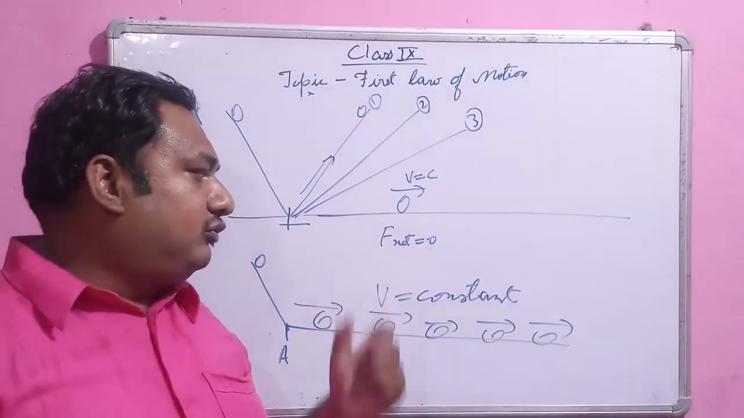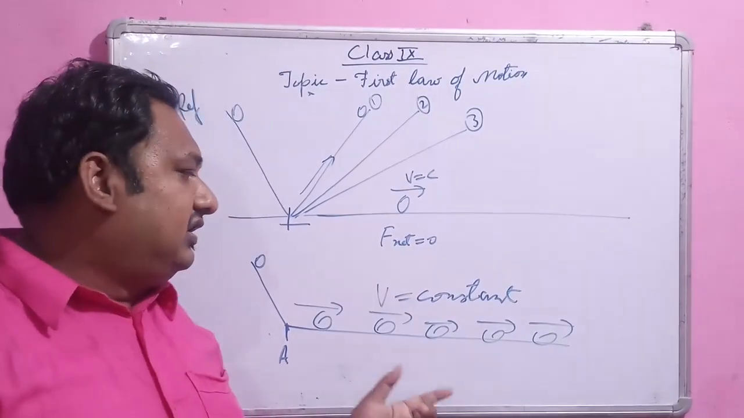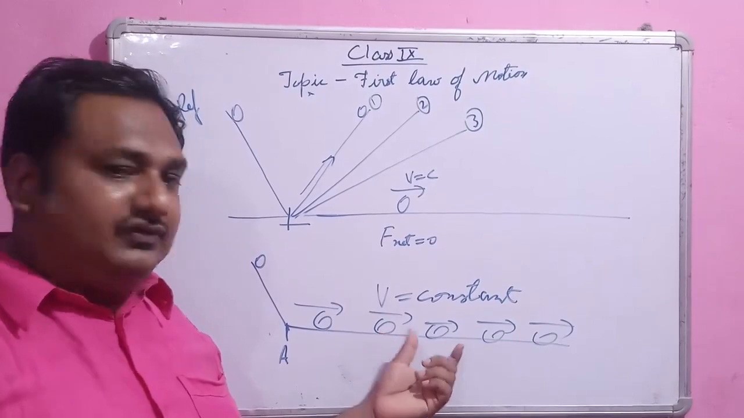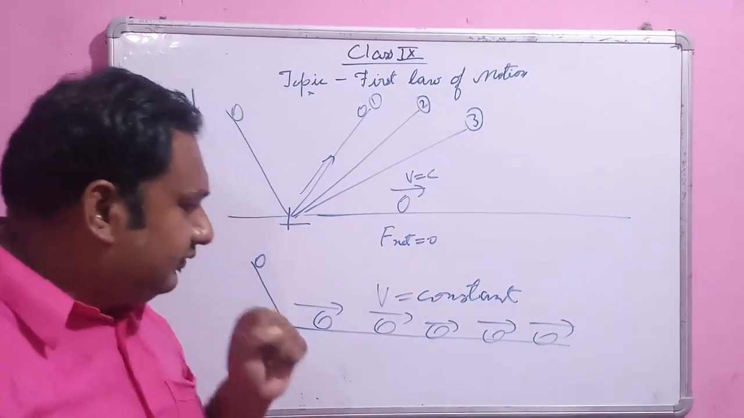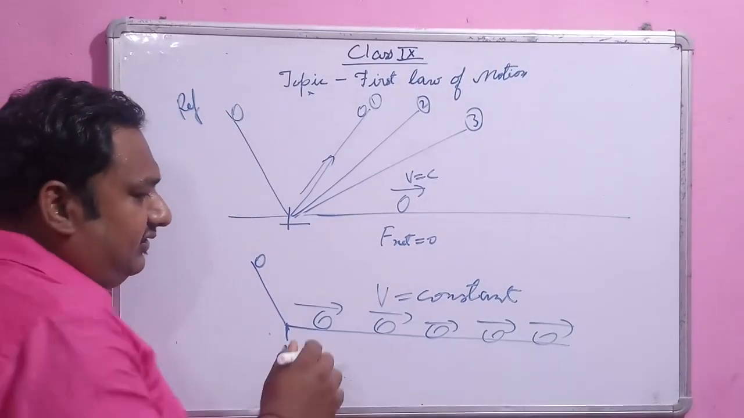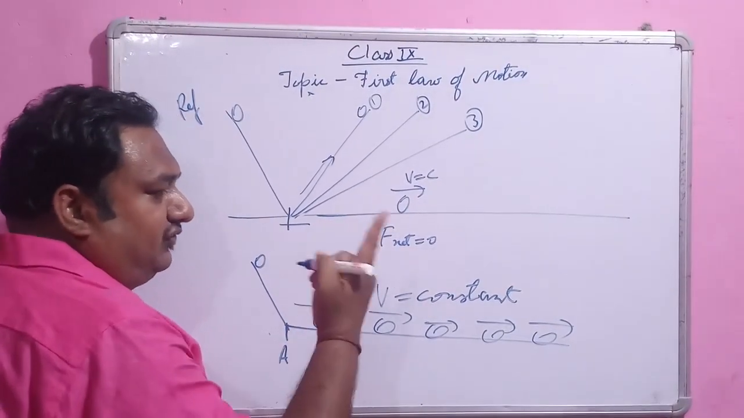Okay, so net force on the ball is 0. Net force is 0 means there is no unbalanced force; the balanced force is 0. Okay, so we can say that. Try to understand me. We can say here we have two states.